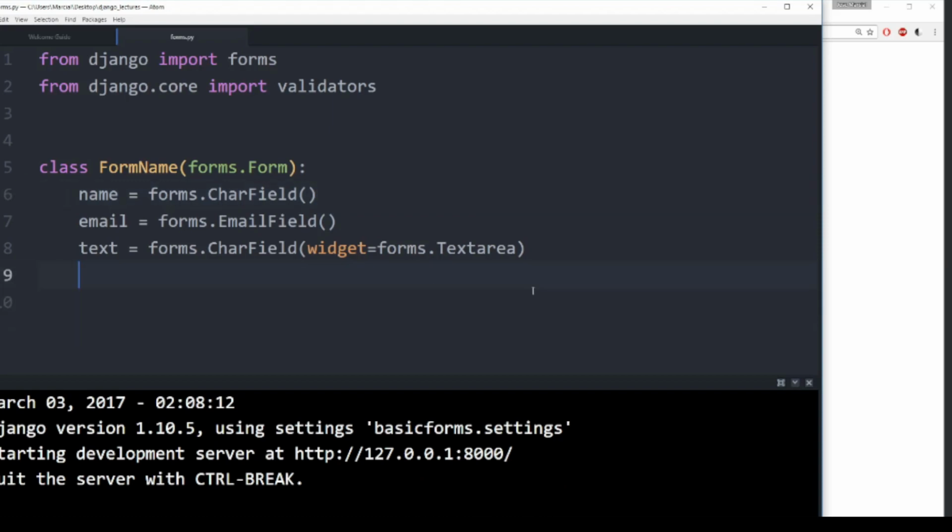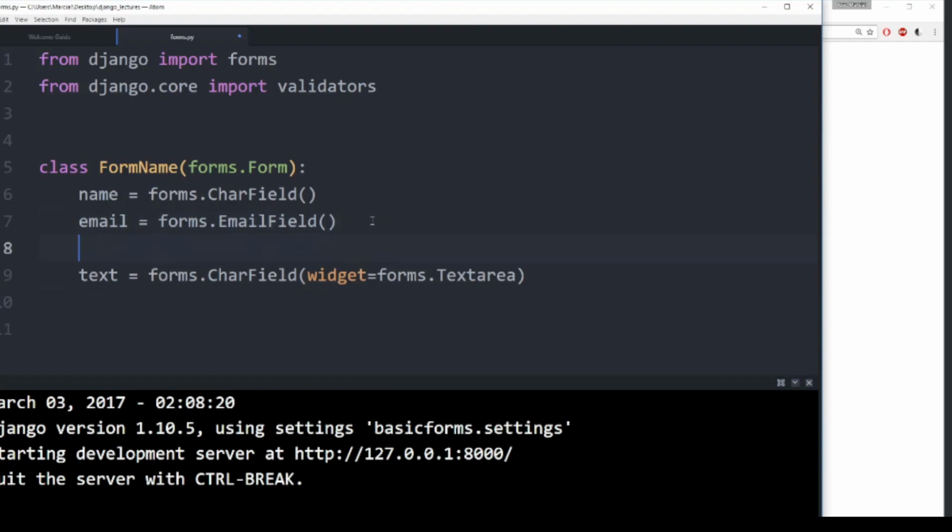Let's say we wanted to check something like a backup email. A lot of times when you go to a website, you have to fill out your name and then your Gmail email, and then you have to verify your email.